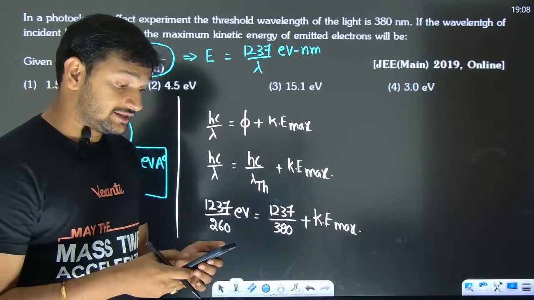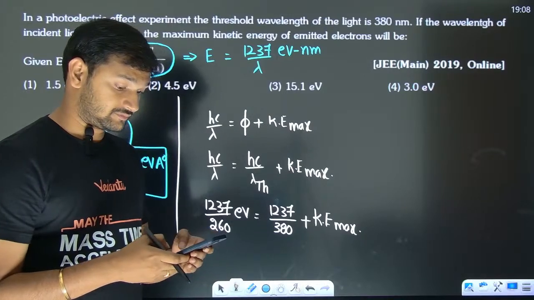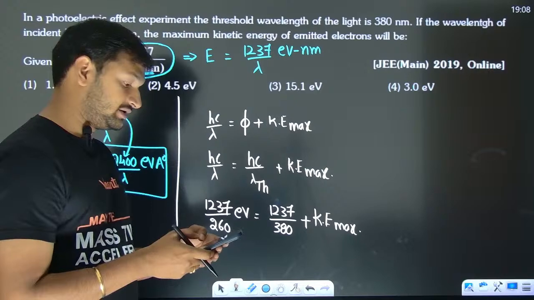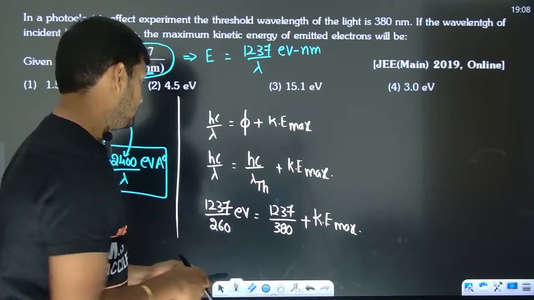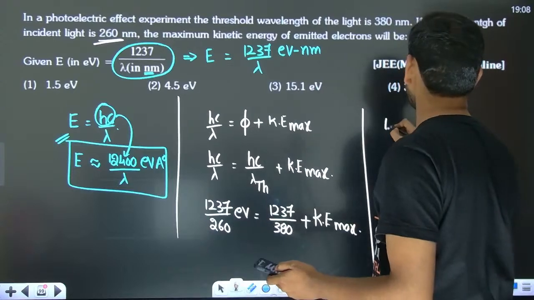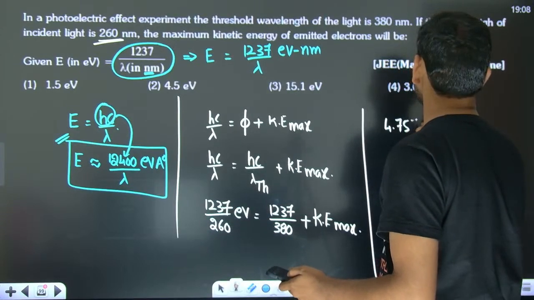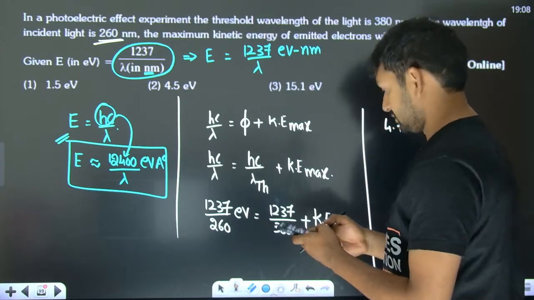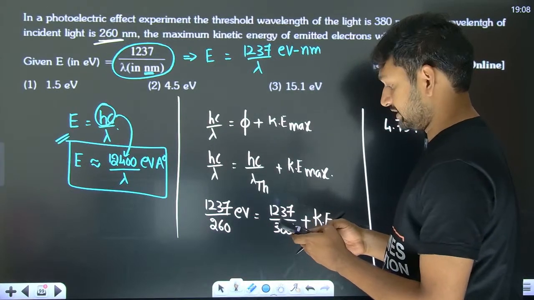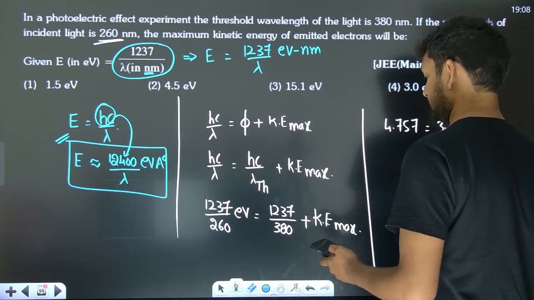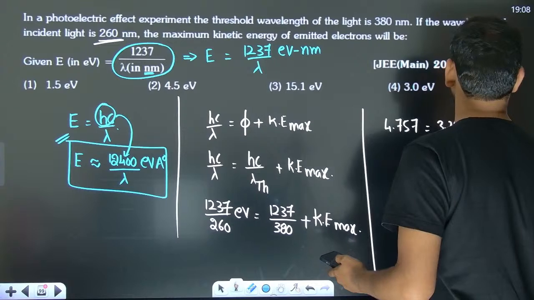Now 1237 divided by 260 is 4.757, which is going to be 1237 divided by 380, which is 3.255, plus the Ke max.